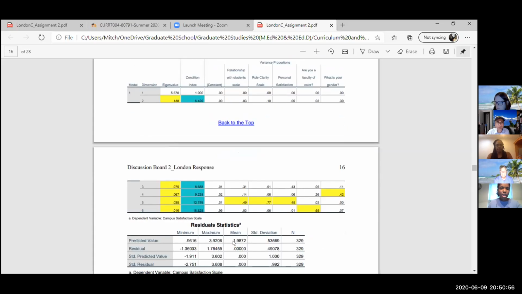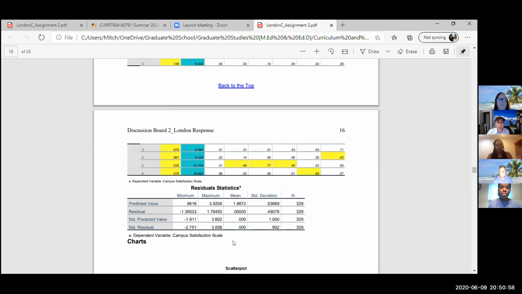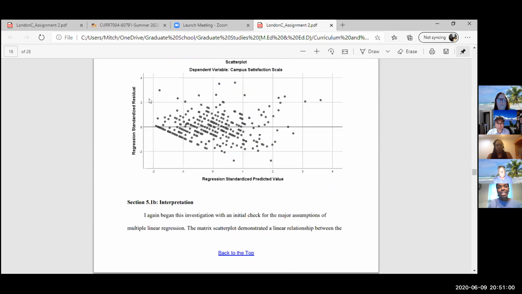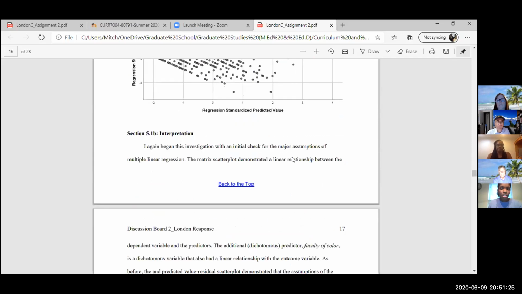And then of course, we don't go over the residual statistics. We're looking at the scatter plot last, but this is something that we actually should consider first when we're looking for assumptions. And this confirms 2 of the assumptions. First, it confirms the normality of errors, and it also confirms that the residuals of the variances are constant. So that's assumption or condition 2 and 3. We talked about linearity already.